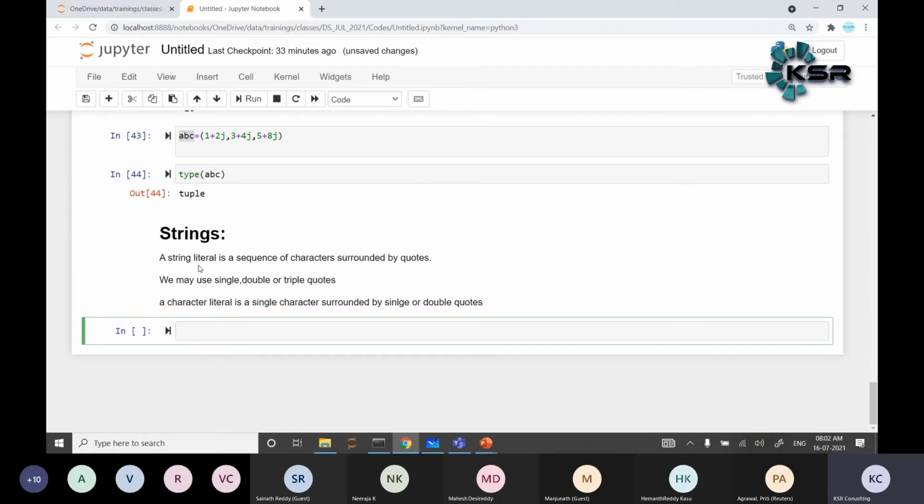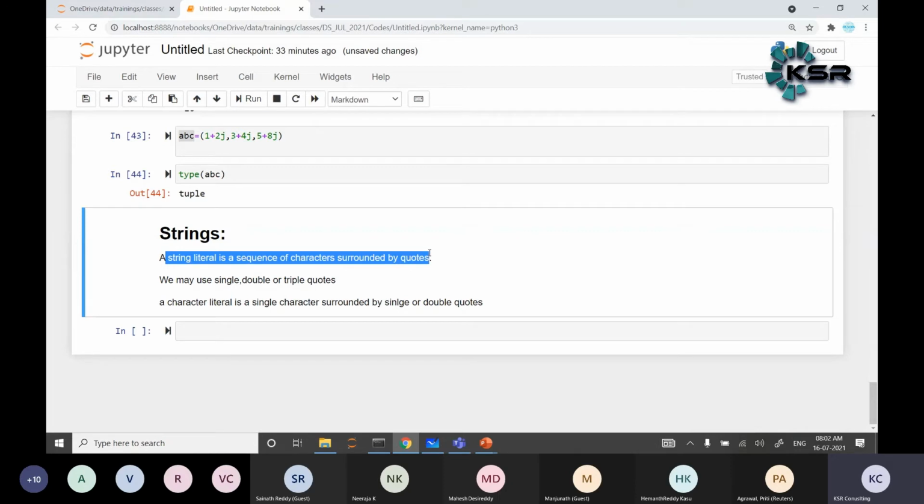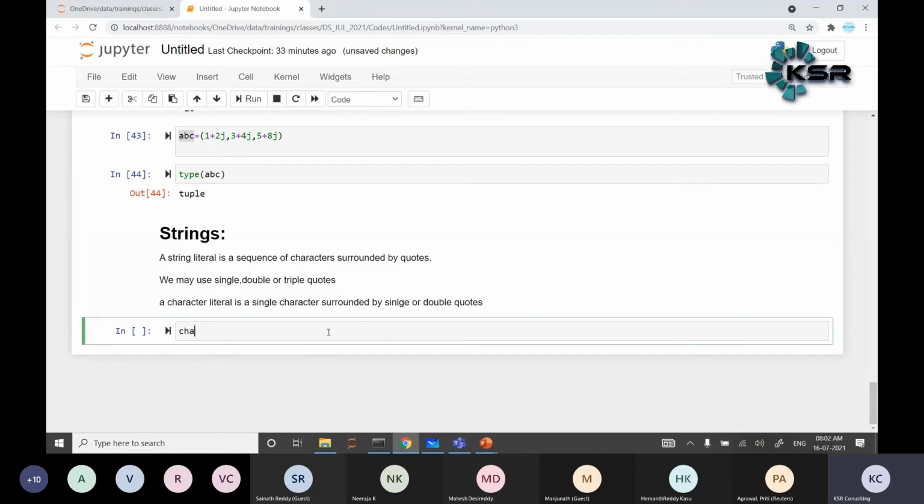A string literal is a sequence of characters surrounded by quotes. Quotes are nothing but either single quote, double quote, or triple quote. A character literal is nothing but a single character, only one letter. Only one letter, for example, a character.